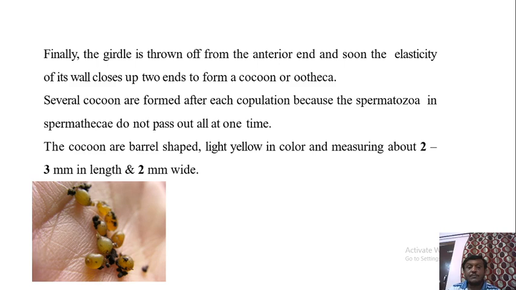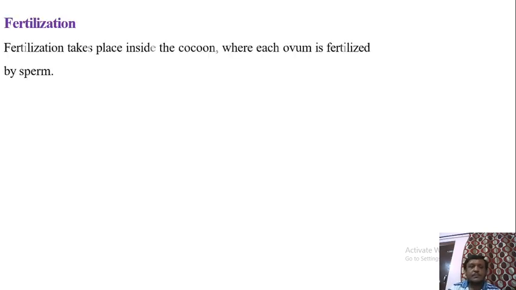The cocoons which are released are barrel shaped, as we can see in the diagram, and small in size. They are light yellow in color, and each cocoon measures about 2 to 3 millimeters in length and 2 millimeters in width. Now we will see the process of fertilization. Fertilization takes place inside the cocoon, where each ovum is fertilized by the sperm. As we have already seen, each cocoon contains both egg as well as sperm.